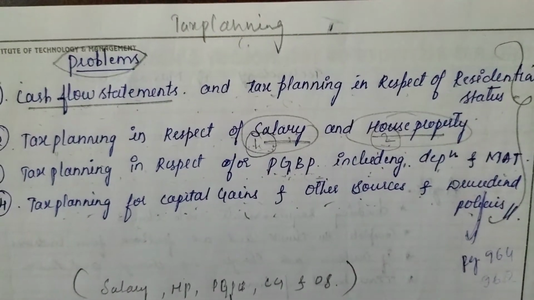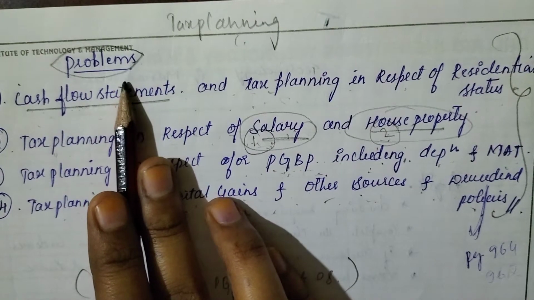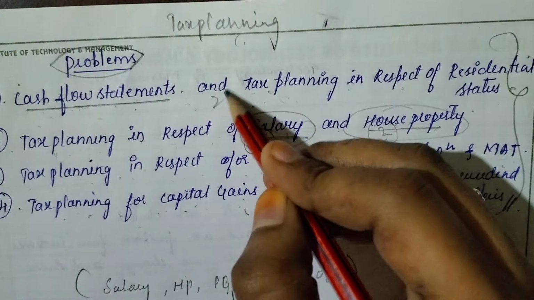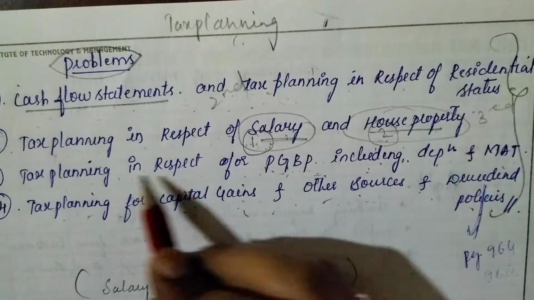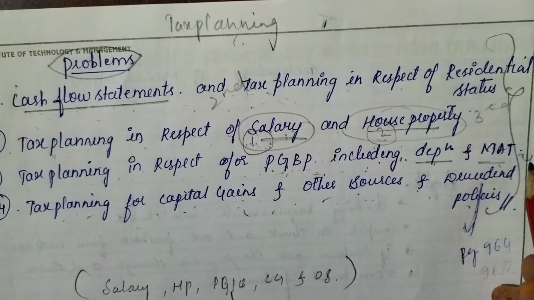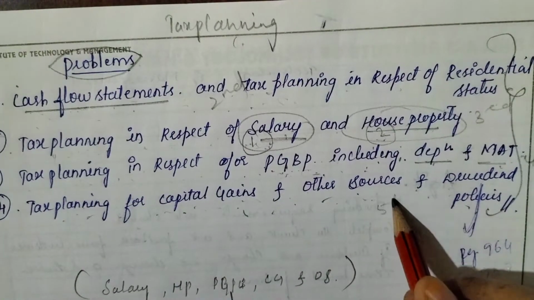So according to our syllabus, the syllabus we have is: cash flow statement and tax planning in respect of residential house, that is the second module. Tax planning in respect of salary and house property, that is the third module. Tax planning in respect of PGBP including depreciation and MAT is the fourth module. Tax planning for capital gains and other sources and dividend purposes, fifth module.